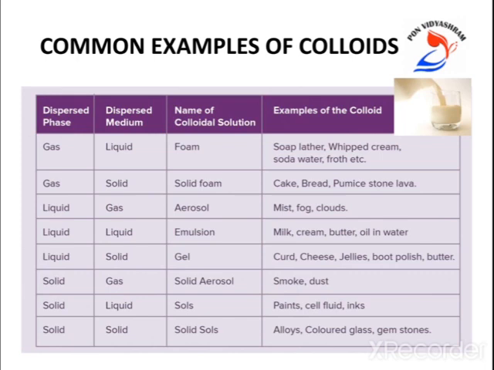Next one is aerosol. Here 2 types are there, liquid aerosol and solid aerosol. When the liquid particles are present in the gas medium, it is called liquid aerosol. Like the same, when the solid particles are present in the gas medium, it is called solid aerosol. The aerosol sprays that we use as personal perfume products usually contain aerosol.